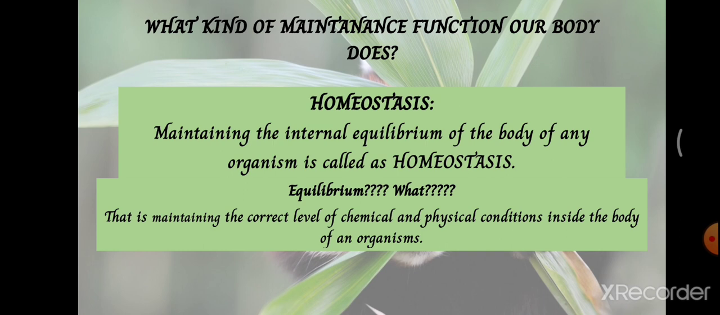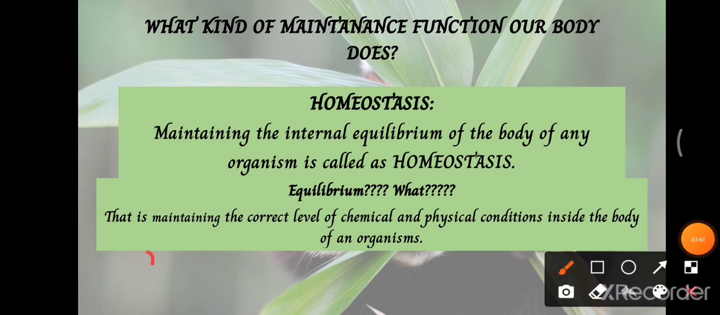So for example, the glucose level in our blood should be only 80 to 120 decigram per liter. It should not go above the level or below the level. Otherwise, if this particular level goes above this normal range, the condition is called diabetes mellitus. We are familiar with this term diabetes.